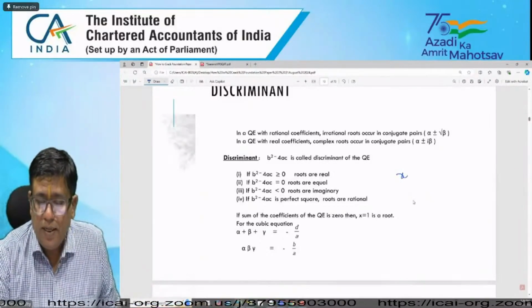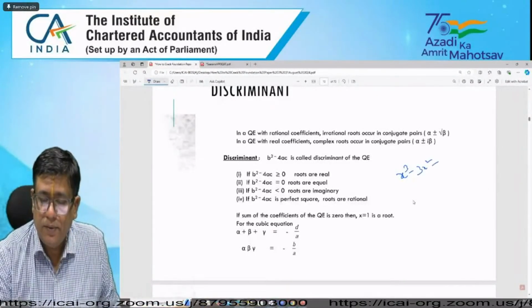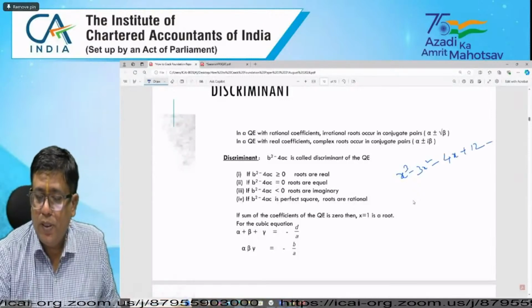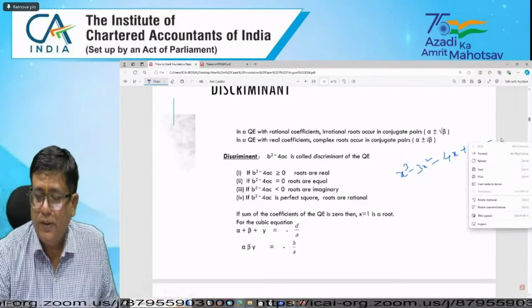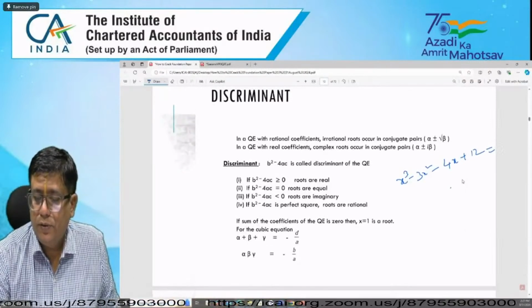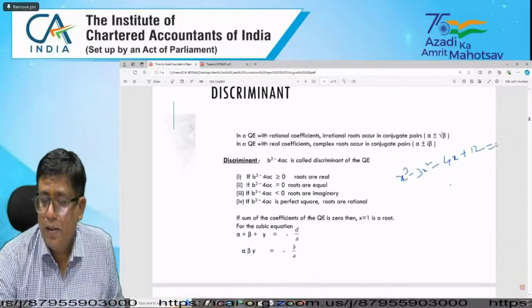If you look at x cubed minus 3x square minus 4x plus 12 equal to 0.